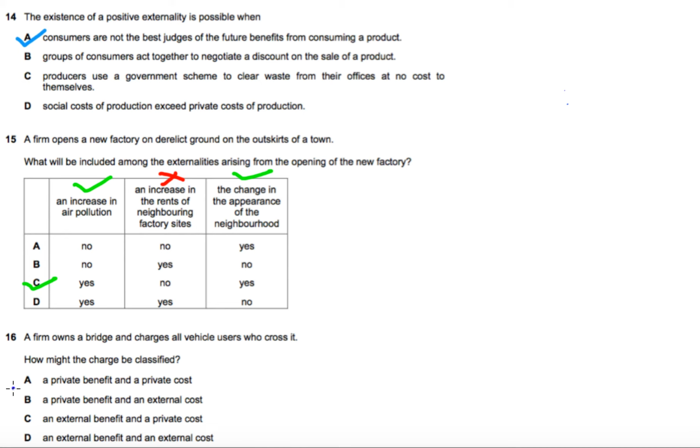So option A is that this is a private benefit and a private cost. We know that this is what we just said: the charge is a private benefit for the firm which owns the bridge, and it is a private cost for the users who use the bridge. And so option A is the correct answer.